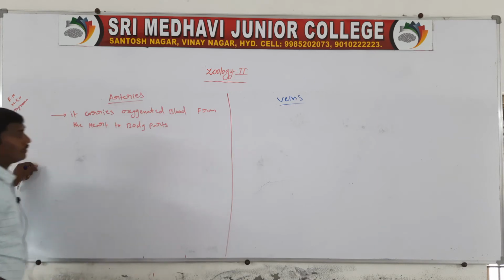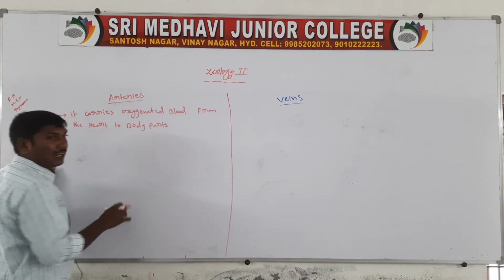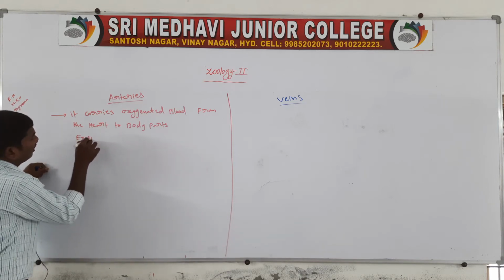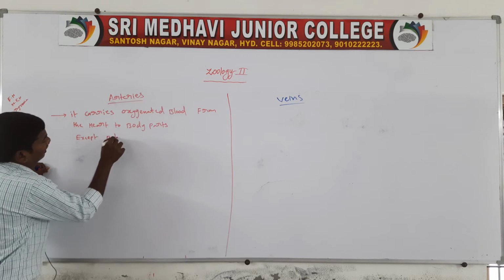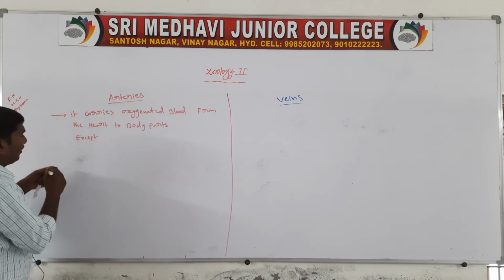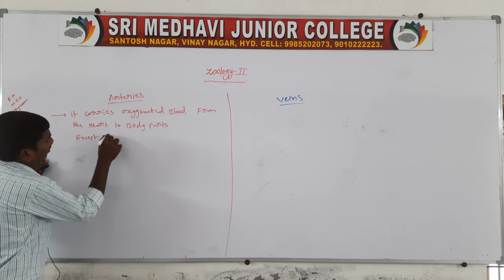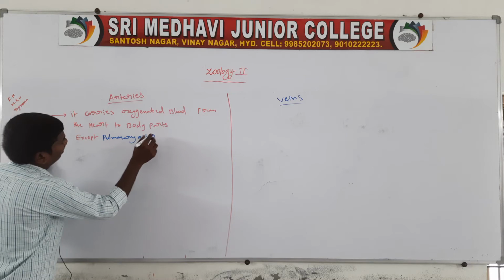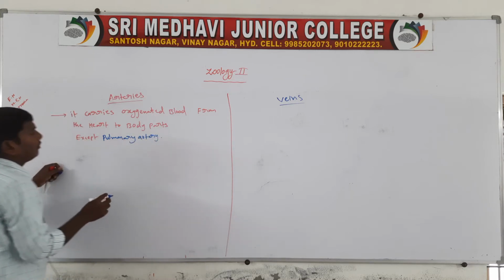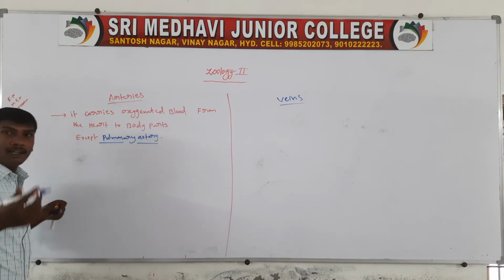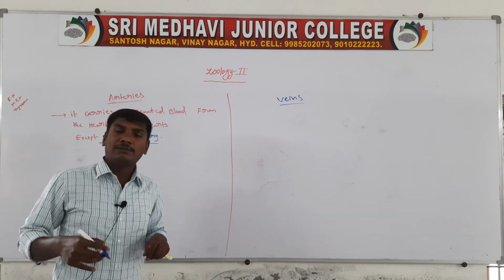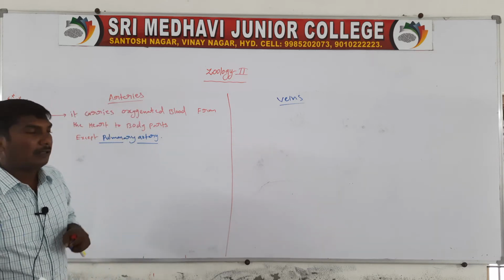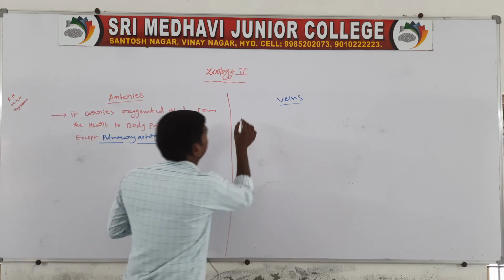All arteries carry oxygenated blood except the pulmonary artery. Next one, veins.